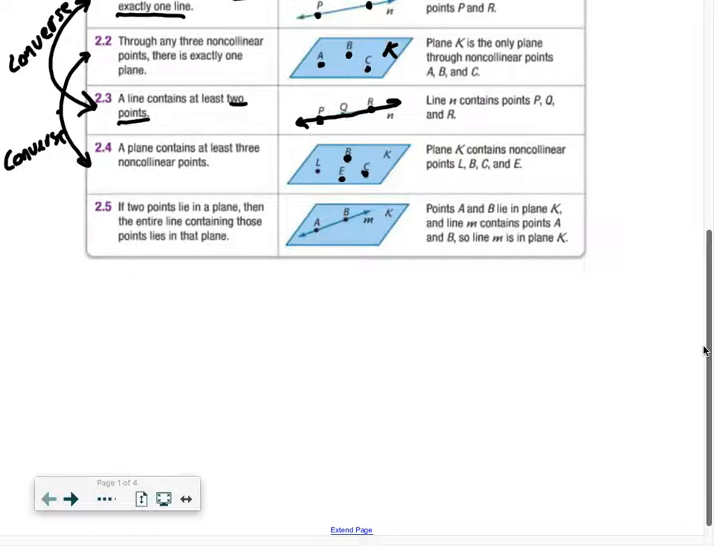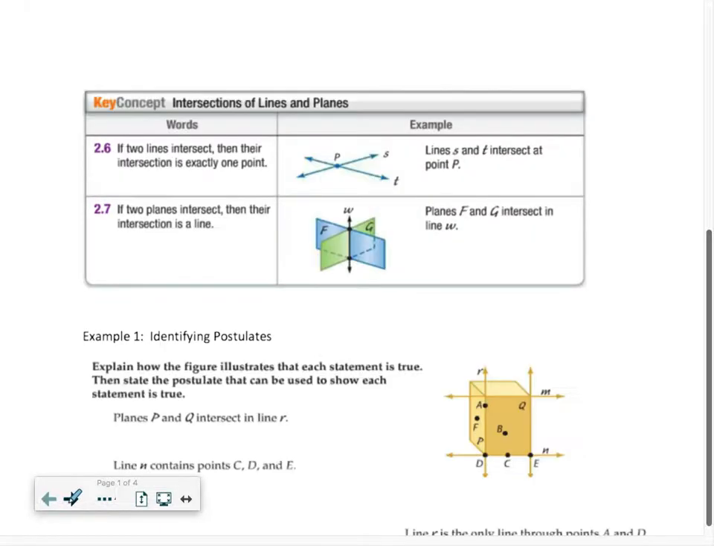All right, 2.5. If 2 points lie in a plane, then the entire line containing those points lies in that plane. So if there are 2 points on plane K, then line M, that connects those 2 points, is also in the same plane, plane K. Okay, so that's 2.5. 2.6: if 2 lines intersect, then their intersection is exactly 1 point. So if lines intersect, there is only 1 point that's in common with them. There's only 1 point of intersection.